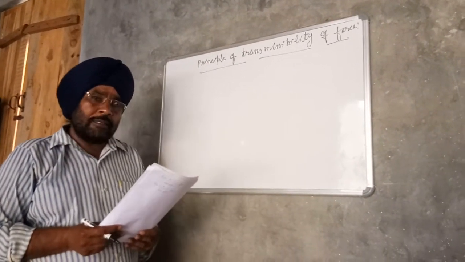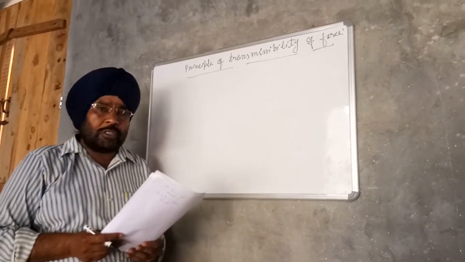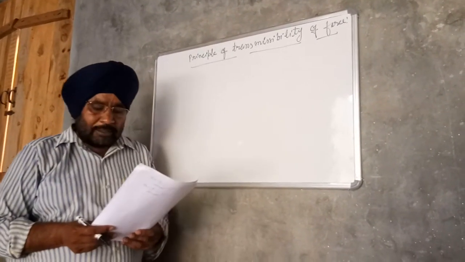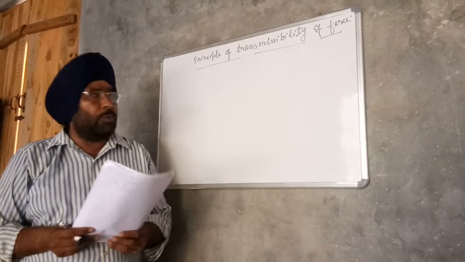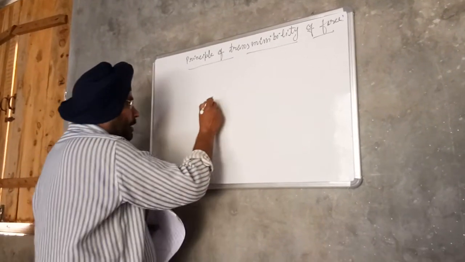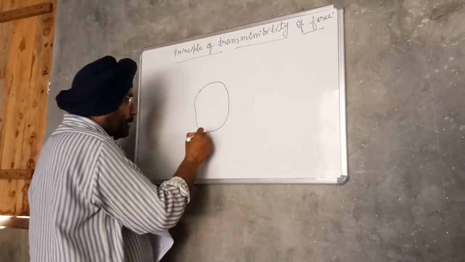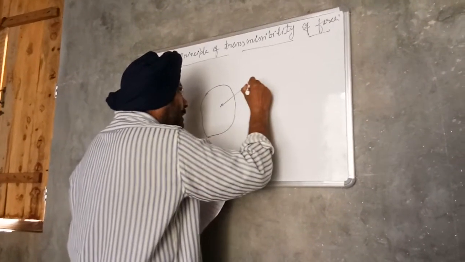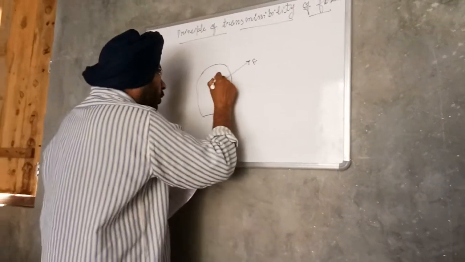That is, the external effects of a force on a rigid body remain the same for all the points along the line of action of the force. Suppose this is a rigid body. The force F is applied at the point O.